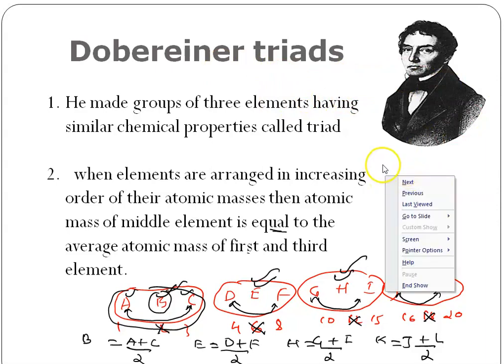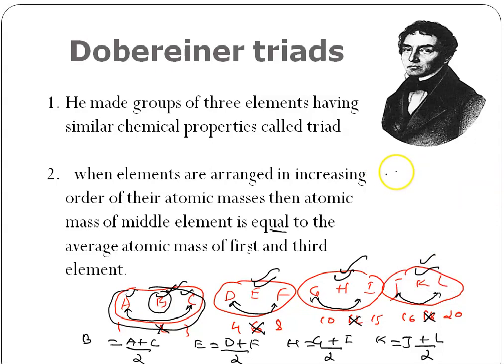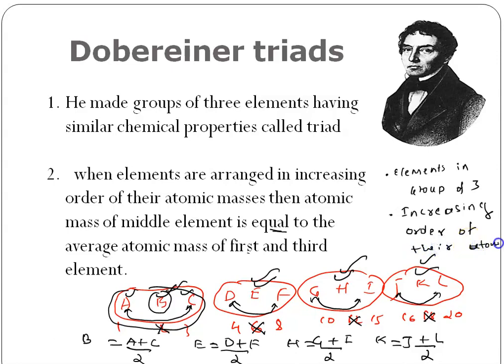So first, he arranged elements in groups of 3. Just remember, elements in a group of 3 is called a triad. Then every element he arranged in increasing order of their atomic masses. Keep in mind, it is mass.